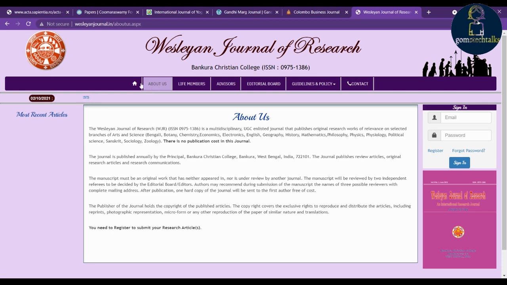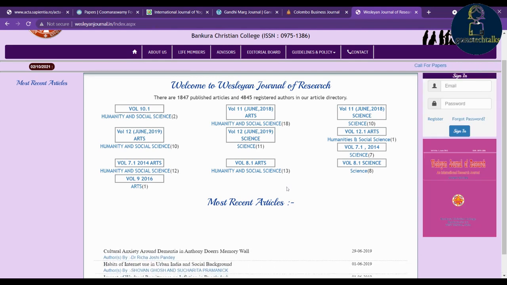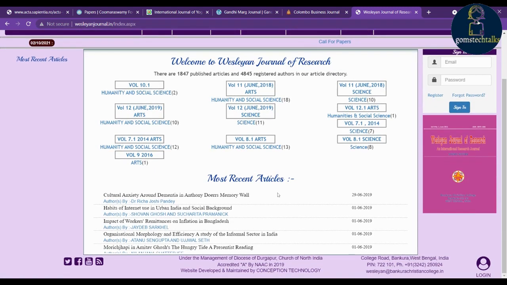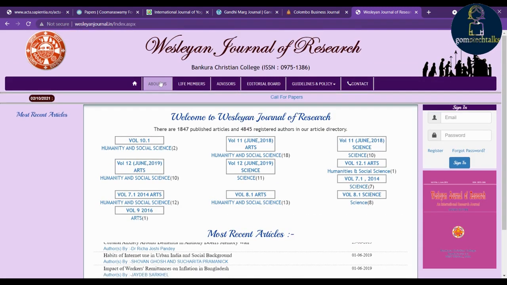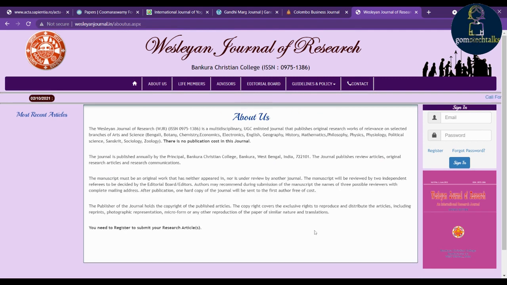And you should also check other things, like you can go and click on the home page and check for any other relevant details, like the scope of the journal. You can also check the abstracting and indexing here. So you should always think about that.